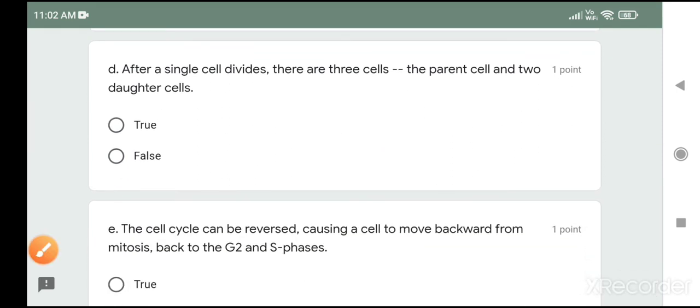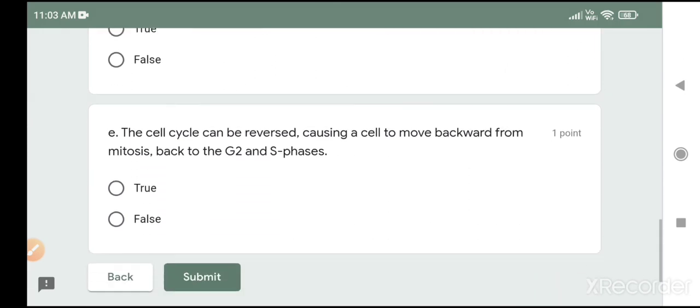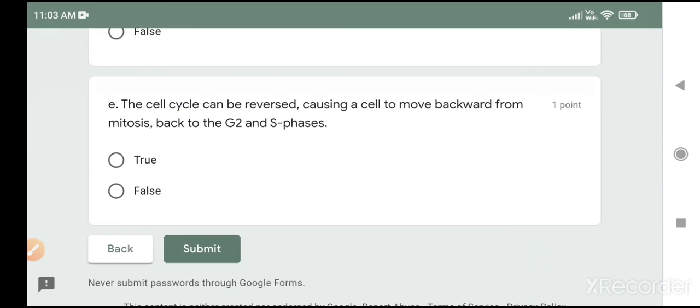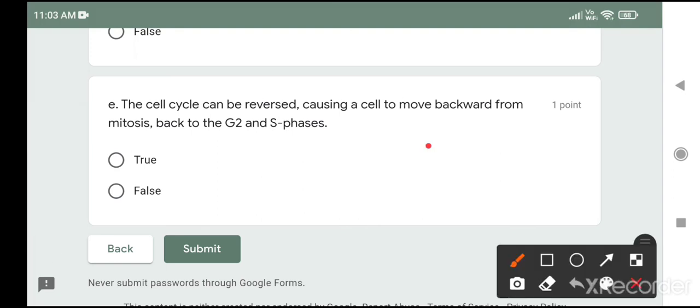But here in this particular question mitosis हम लेके चल रहे हैं, meiosis नहीं मेंशन है, तो वैसे भी सिलेबस का पार्ट नहीं है, तो we are not taking. Meiosis का significance and definition is only a part. The cell cycle can be reversed, causing a cell to move backward from a mitosis back to the G2 phase and S phase. No, it's not possible. Once the cell enters the S phase, एक बार सेल S फेज पर चला गया, after that there is no possibility of the back gear at all.